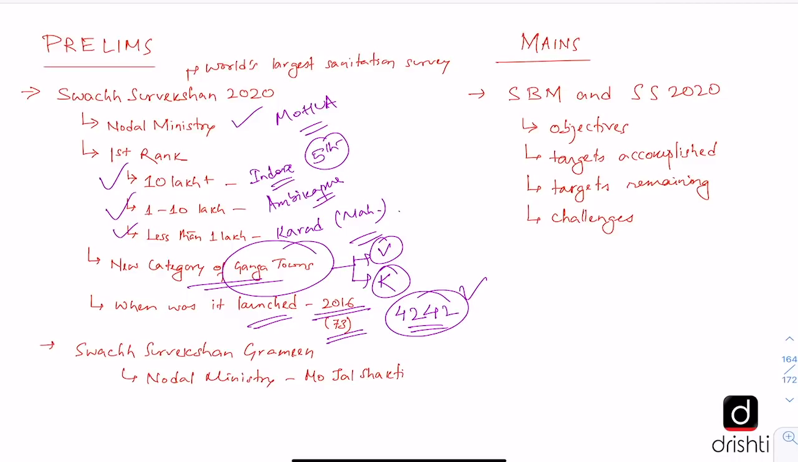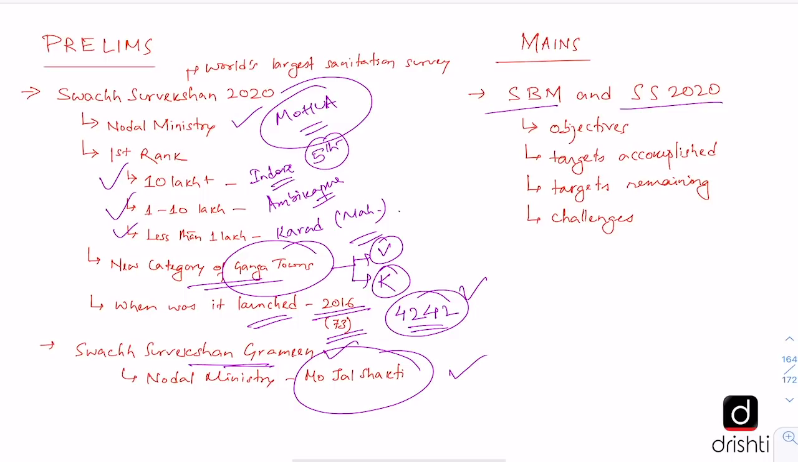Also a related question can be asked about Swachh Survekshan Gramin. Now the Ministry of Housing and Urban Affairs is not the nodal ministry for Swachh Survekshan Gramin. Here the nodal ministry is the Ministry of Jal Shakti. In mains, the questions can be on Swachh Bharat Mission and Swachh Survekshan 2020. What are the objectives? What targets have been accomplished under this? What targets still remain? And what are the challenges? On these kinds of questions, we should be prepared.